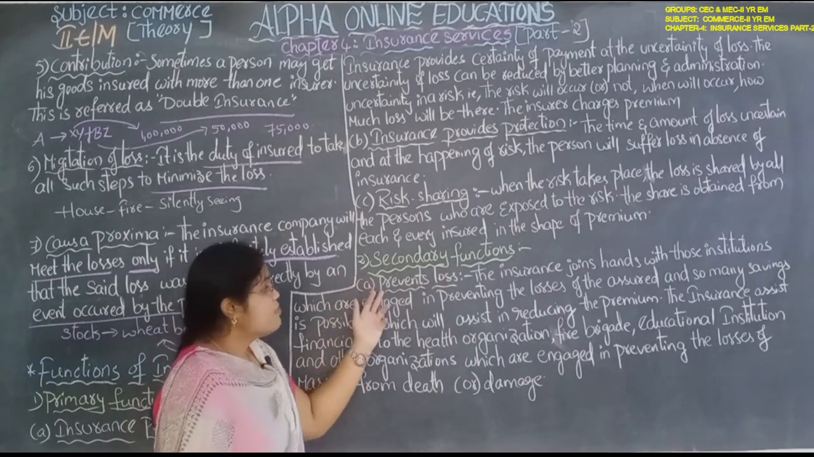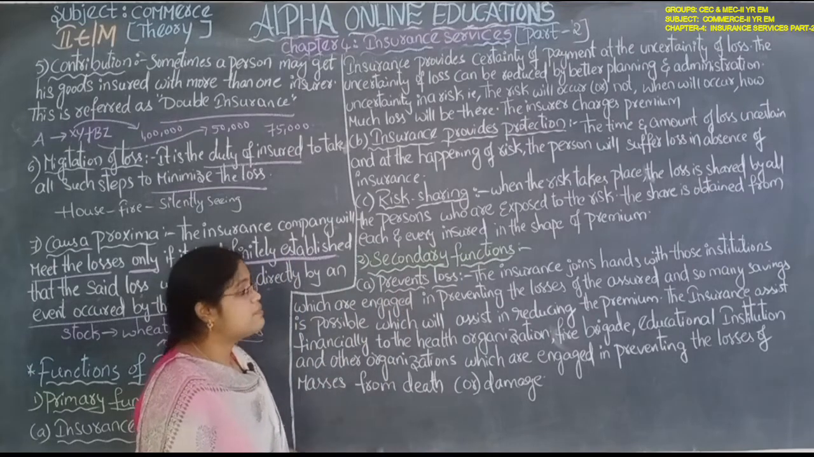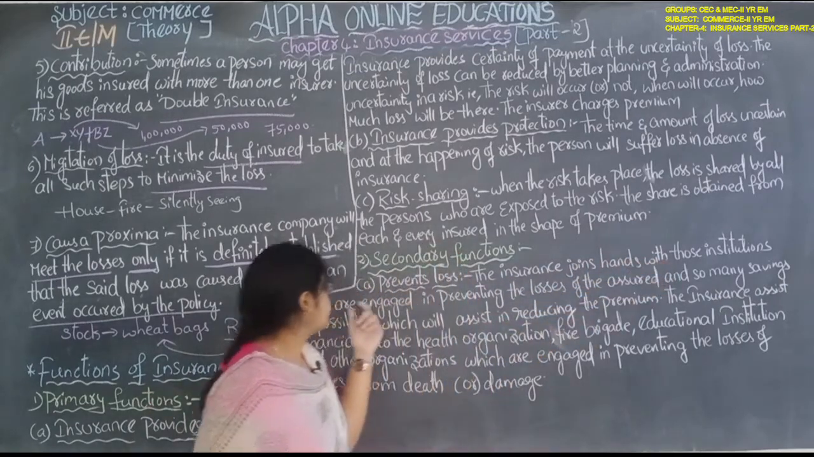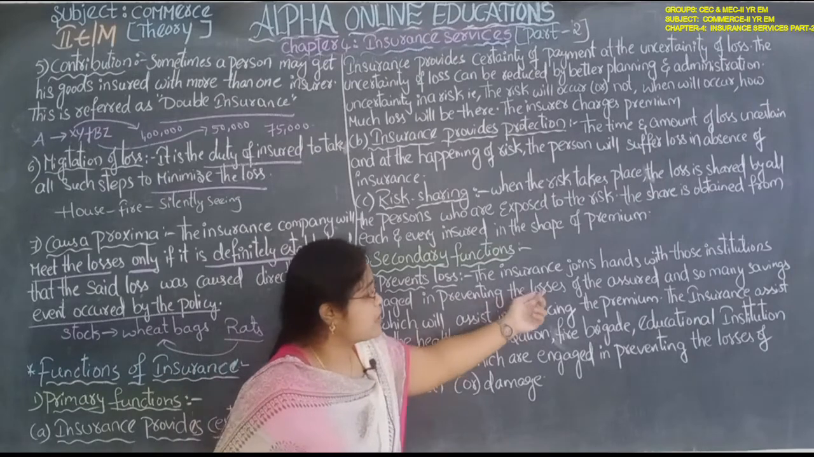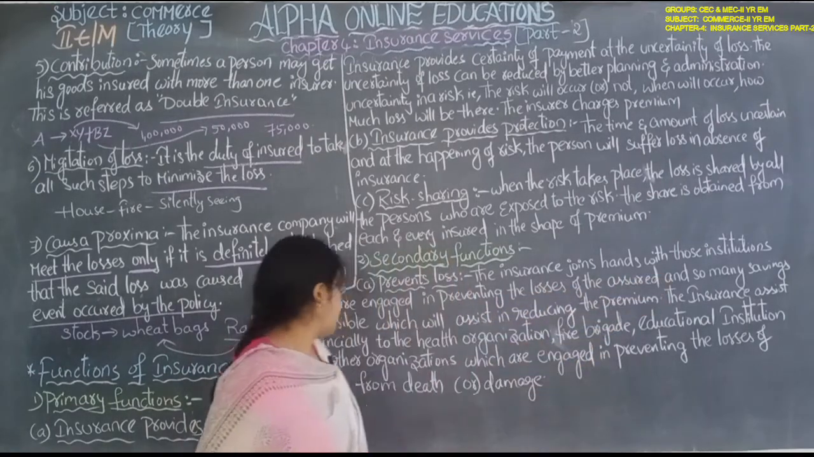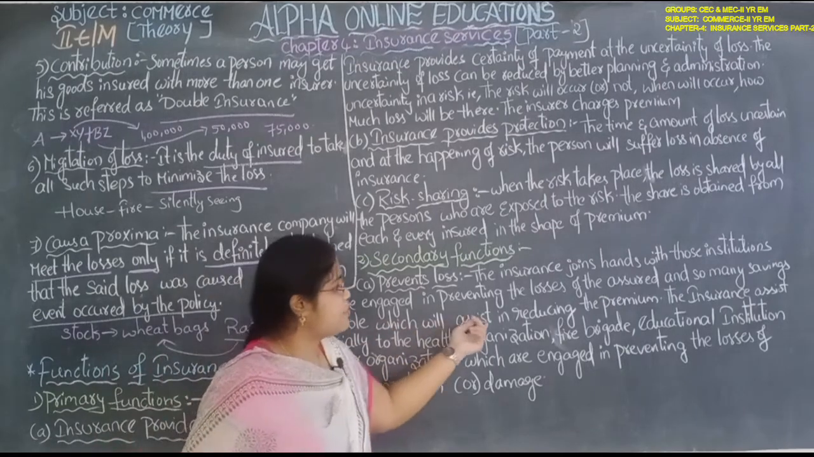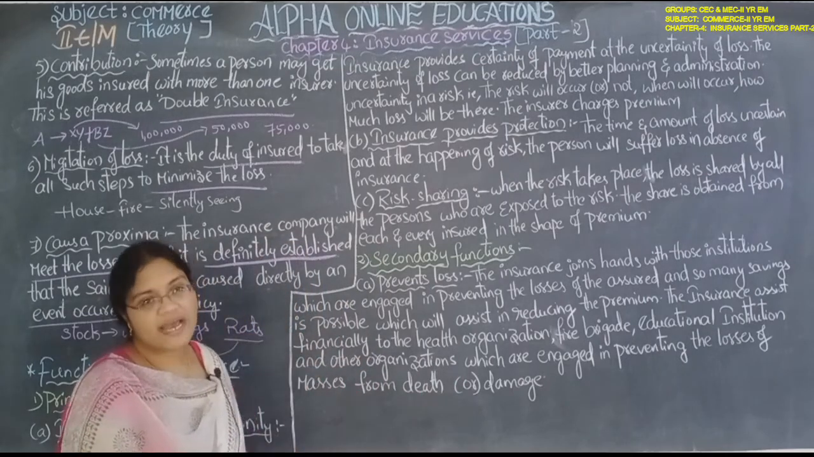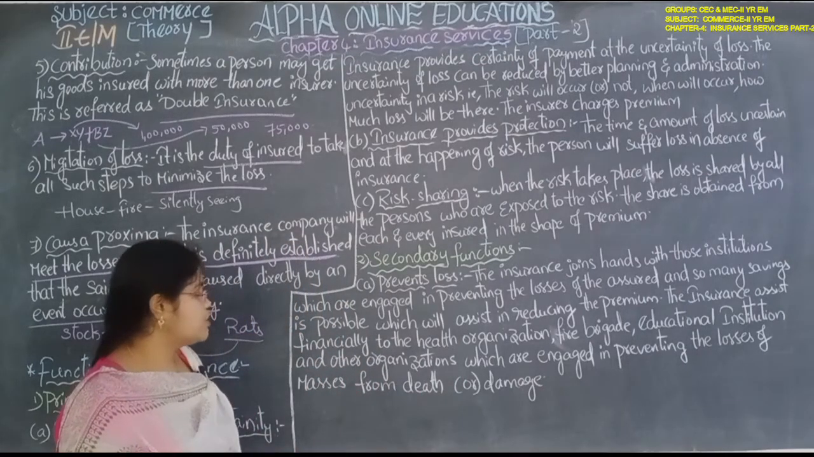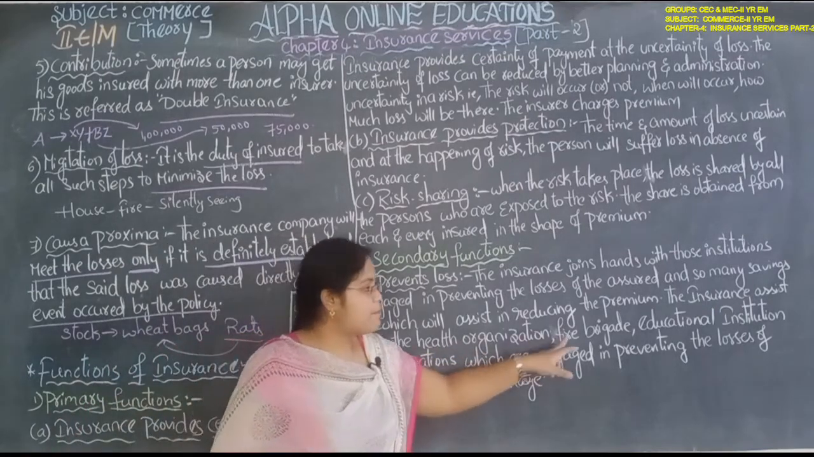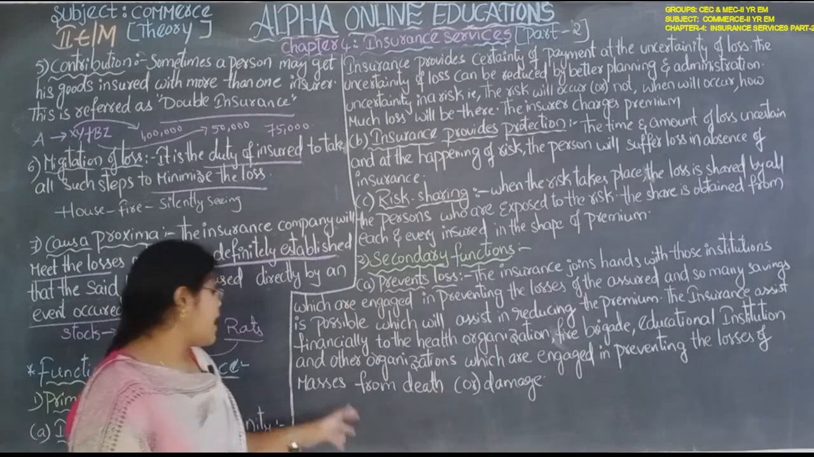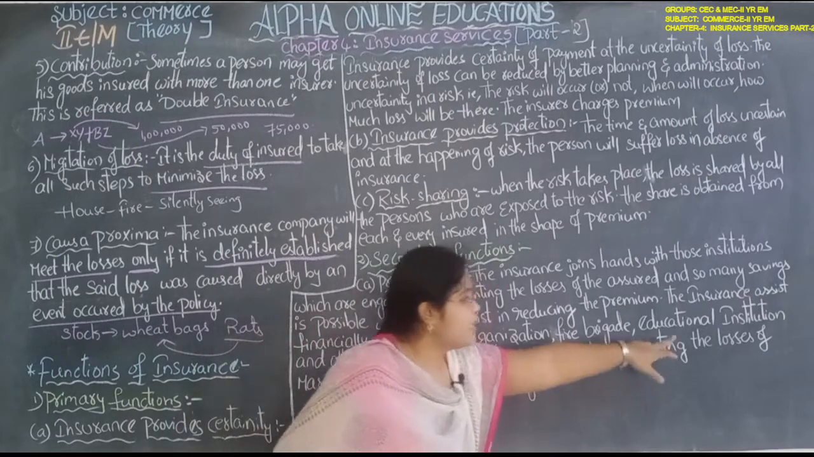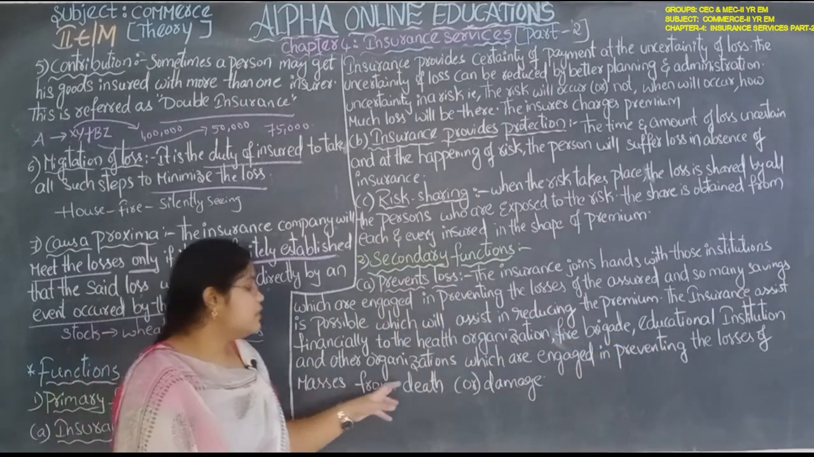Secondary functions: prevent losses. So we can prevent losses by taking the insurance. The insurance company joins hands with those institutions which are engaged in preventing the losses of the assured, and so many savings are possible, which will assist in reducing the premium. So insurance companies generally join hands with certain organizations or institutions. What are those institutions? Health organizations, fire brigades, educational institutions, and other institutions which are generally involved in preventing the losses of the masses from death and damages.